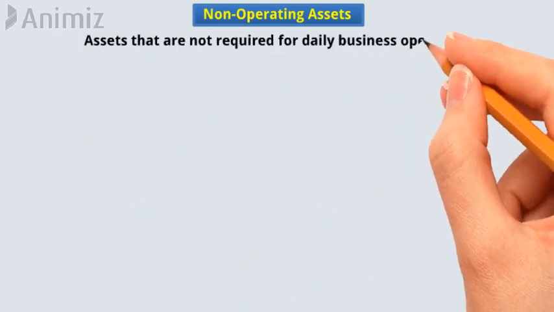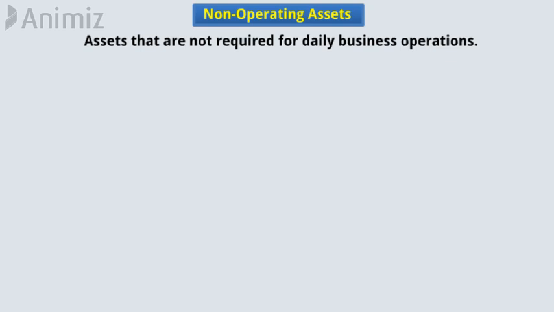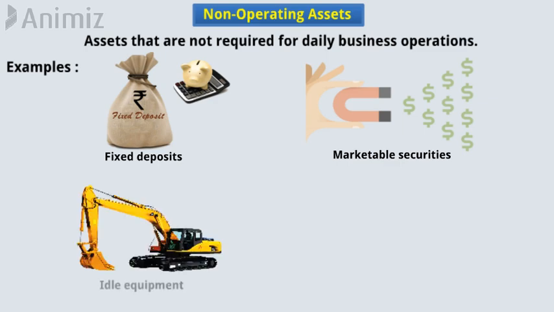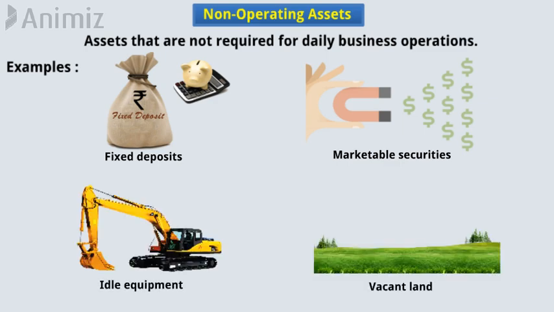Non-operating assets. Non-operating assets are assets that are not required for daily business operations. Examples of such assets include fixed deposits, marketable securities, idle equipment, vacant land, etc.